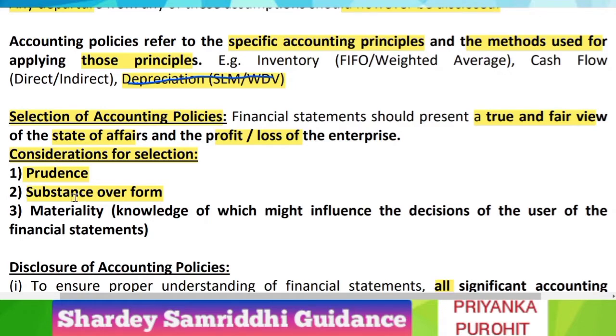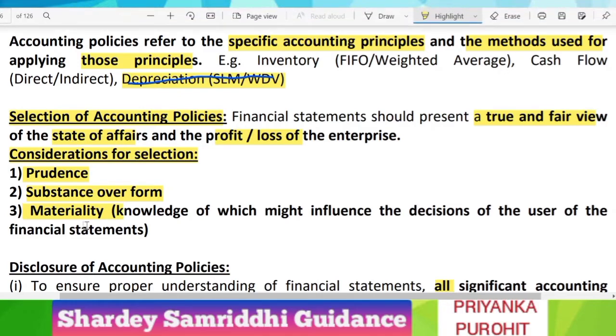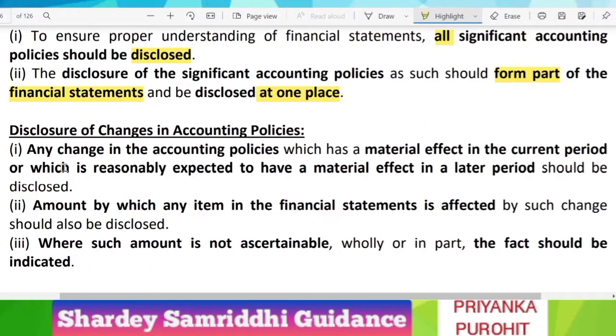Another example of substance over form can be regarding the sale and leaseback transaction. The third point which we have to keep in our mind while selecting accounting policy is materiality. It means that while selecting accounting policy, we should also consider all the material facts which might influence the decision of users.